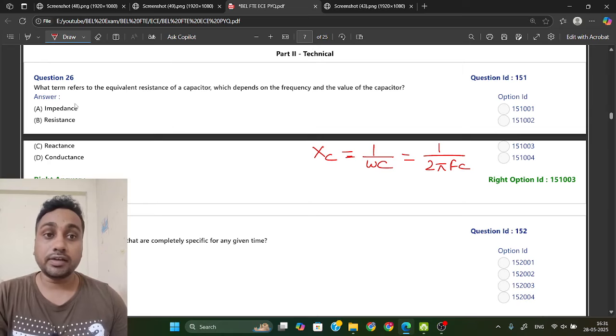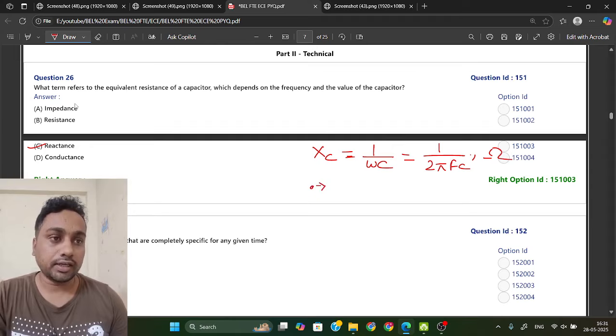The unit will be ohm, like resistance. So the equivalent resistance of a capacitor we call reactance.